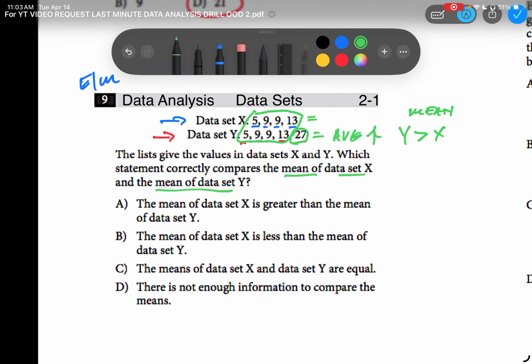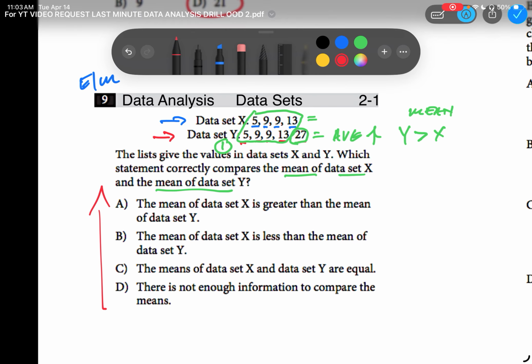That's it. It's very theoretical. But if you want to do the extra work, figuring out the averages for both, be my guest. But if you know the basics of this, if they added a bigger number, then it's going to go up. What if data set Y included 1 instead of the number 27? Then the average is going to go down for data set Y compared to data set X. So which one is going to be the best answer for this?